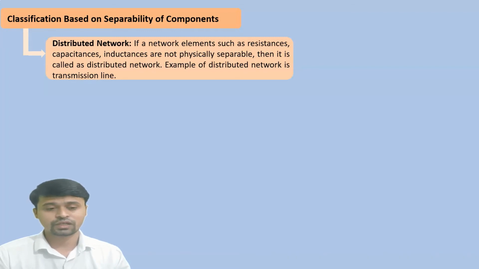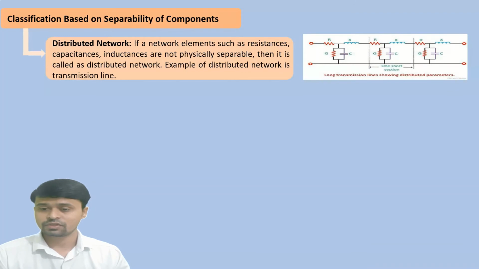One type of distributed network is a transmission line. So here you see a transmission line, where a combination of resistance, inductance and capacitance is given. It is not feasible to separate out all these components, so that type of network is called a distributed network.